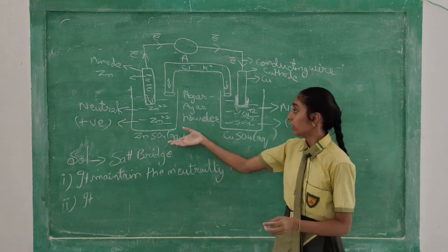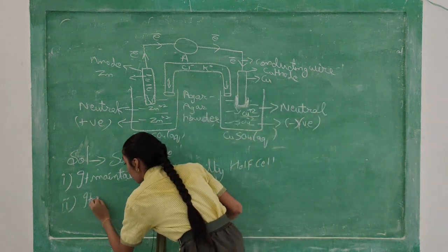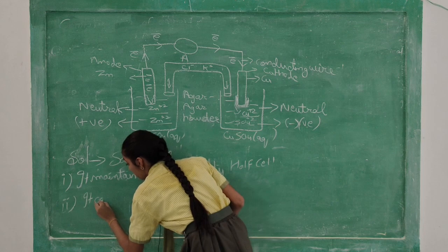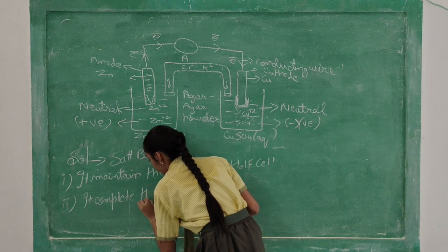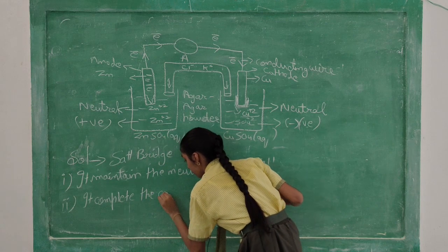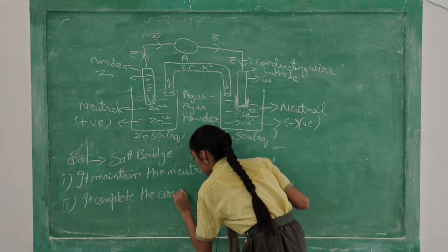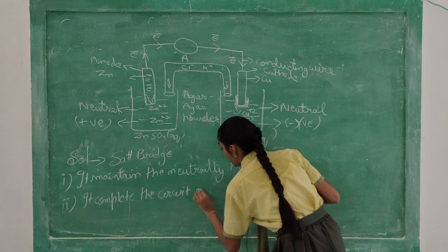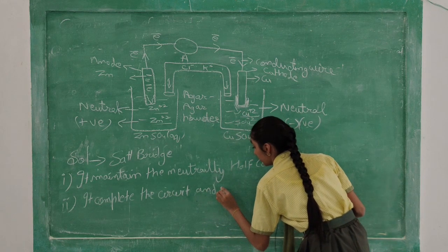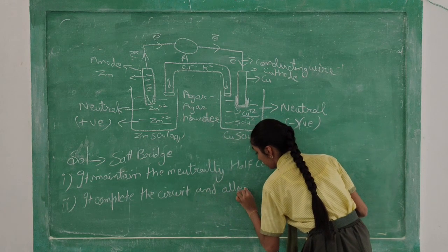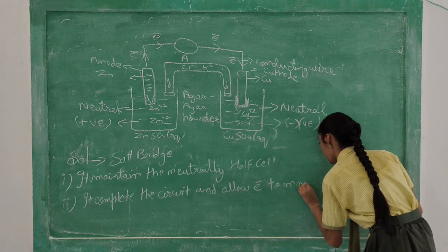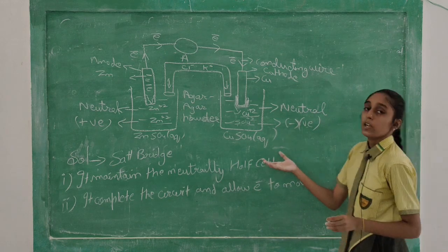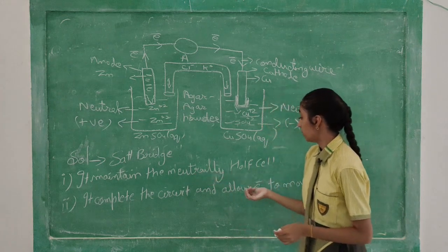Because the circuit is complete, electrons are flowing, and it allows electron to move freely. When electron will move, current will generate and it will work.